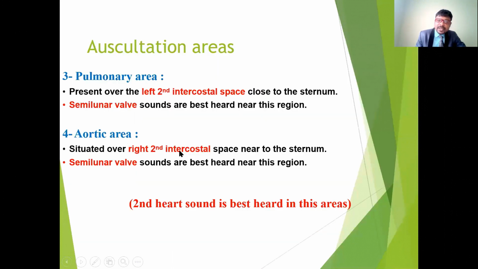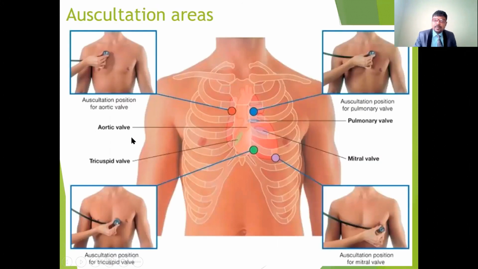These are also in the second intercostal space, close to the sternum. The pulmonary area is on the left side, and the aortic area is on the right side, in the right intercostal space. So this is the aortic and this is the pulmonary. These are the auscultation areas for the heart.